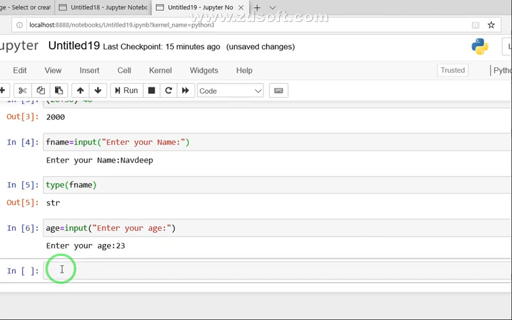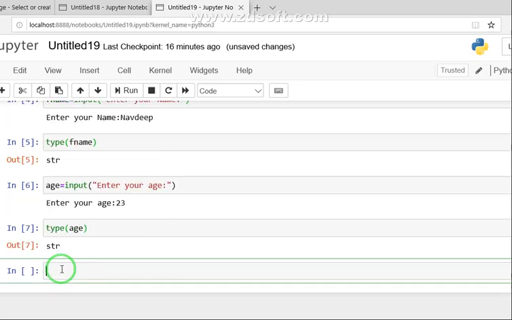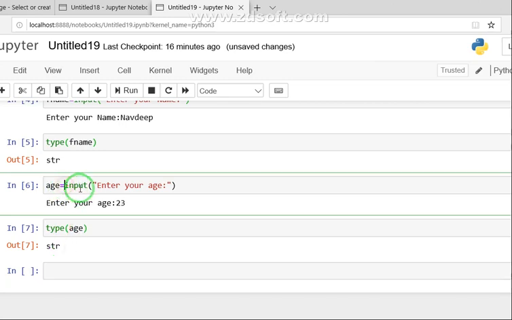Now if I check the data type of the age variable, what will this give me? Again string. But students, you know that age is basically a numeric value. So how do we convert this into a number? I will use typecasting to convert the string to an integer, because by default it converts into a string. So I have used the integer conversion here.